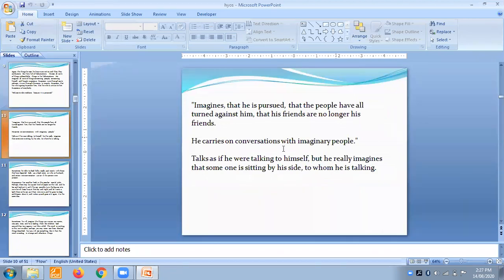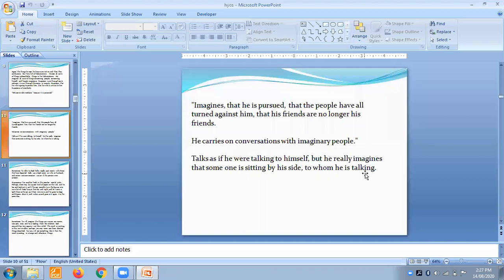He carries on conversation with imaginary people. Yes, this is a really important thing. They can talk to imaginary people. The people are not alive, you cannot see those people, and these patients talk to them. It is as if he were talking to himself, but he really imagines that someone is sitting by his side to whom he is talking.